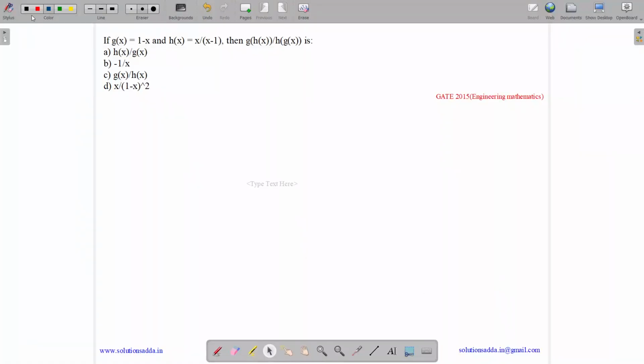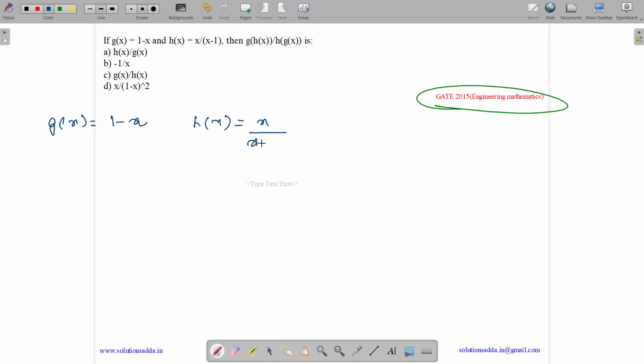This question belongs to engineering mathematics subject and was asked in GATE CSE 2015. So the question states, if g of x equals 1 minus x and h of x equals x by x minus 1, then we need to find the value of g of h of x divided by h of g of x. So what is g of h of x?